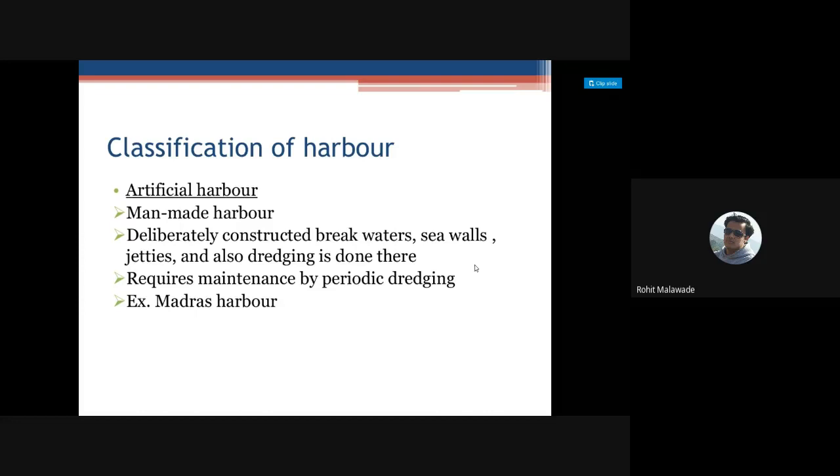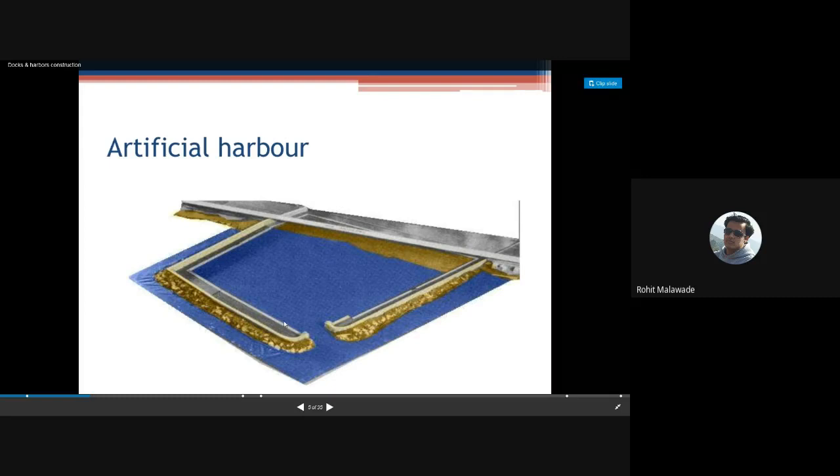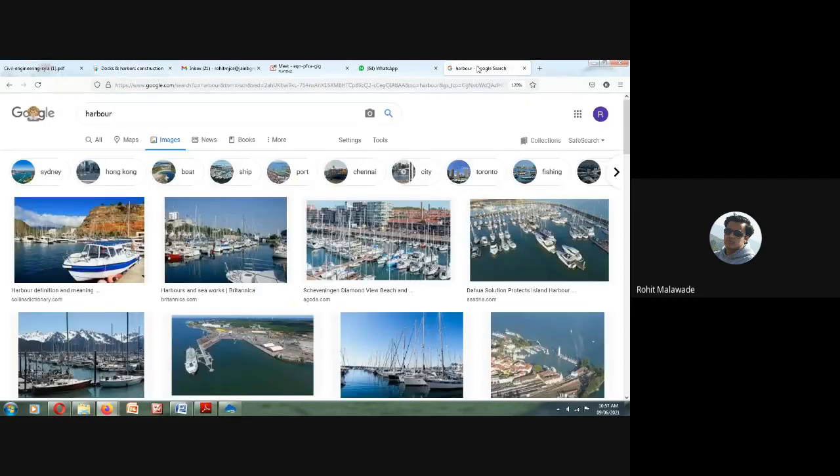Now we will show you what this artificial harbor is. See, we have constructed here, in order to have less turbulence of sea water or the river water, whatever it might be, an artificial harbor. And from here, if the ships enter, then loading and unloading will become easy. Now we will show you some artificial harbors.